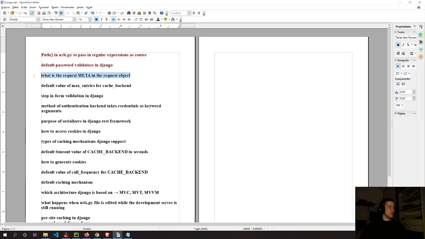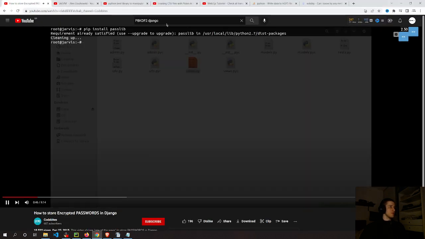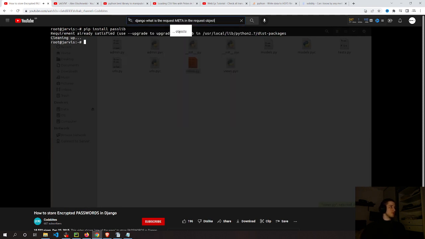So first of all, you need to install the password module. For that, just open your terminal and write pip install password, hit enter. I've already installed this module. So now I'll show you a quick implementation in the Python shell itself. So first, just import the module from password.hash.